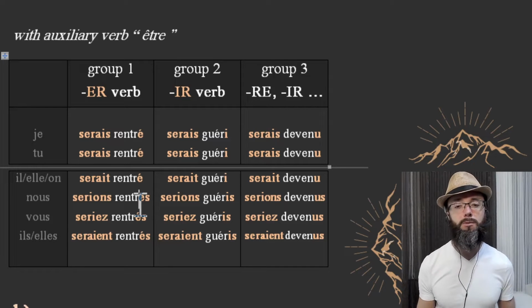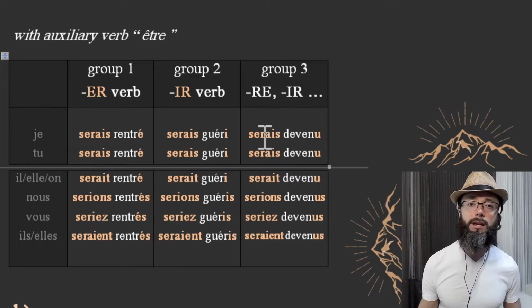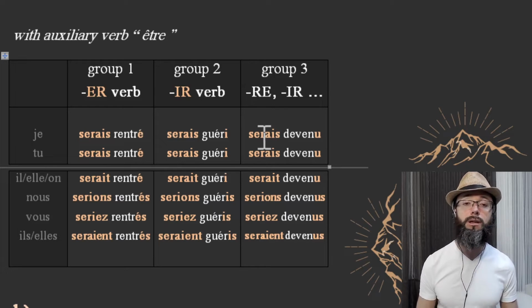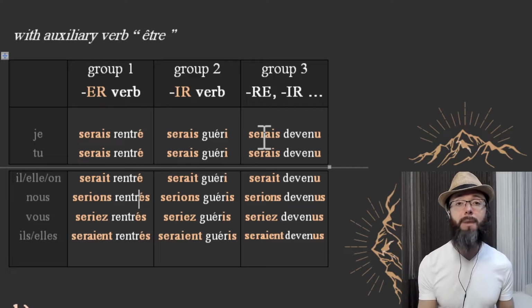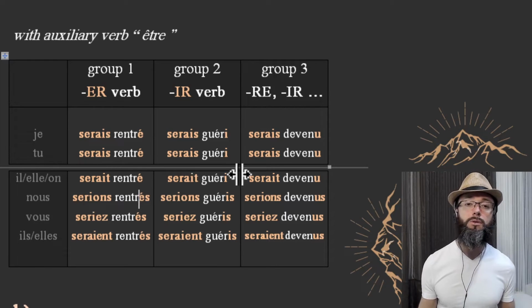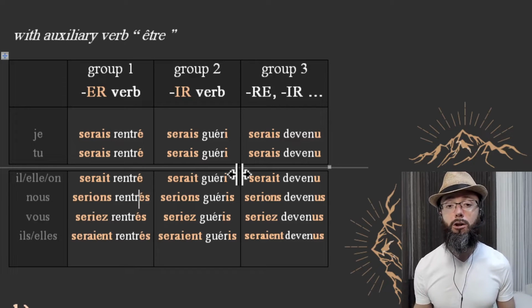Obviously, this is a rule that you probably know by now, but it's always a good reminder. Je serais rentré, tu serais rentré, il, elle, on serait rentré. We would have come back, or we would have been back. Nous serions rentrés, vous seriez rentrés, ils, elles seraient rentrés.